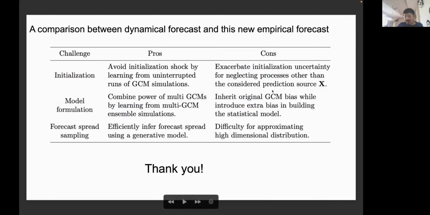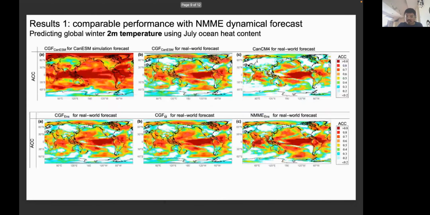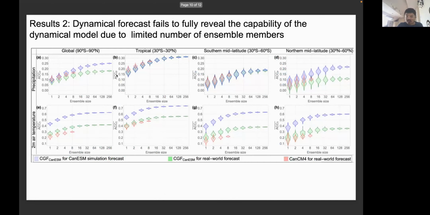But there are also some deficiencies here. We exacerbate initialization uncertainty by neglecting processes other than the considered prediction source X. And we inherit some original GCM bias while introducing extra bias in building this statistical model. And finally, it's difficult to approximate high-dimensional distributions. As we might notice in some of the results here, although we are showing the skill, if you look at the true prediction, it's much blurrier than the dynamical forecast. And those are left for our future work.